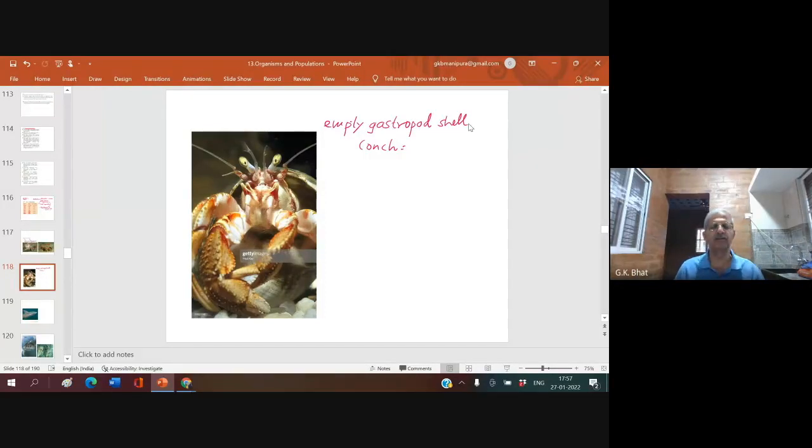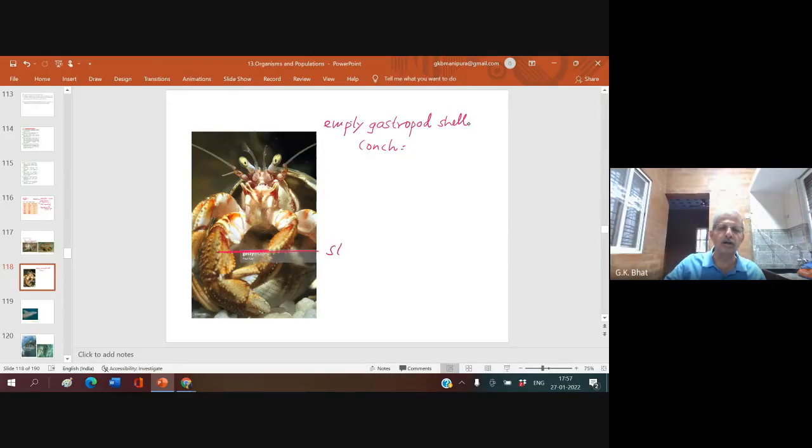It sits inside and carries the empty shell on its back. Half of the body is inside the shell, and on the other side the appendages are free. With these appendages it crawls and moves. As a result, one side's appendages are already used, while the other side's appendages are always inside the shell. The one which is always used always grows better.